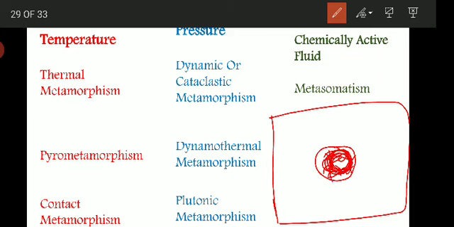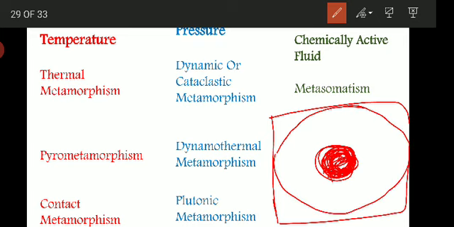Igneous intrusion means the magma has intruded into this part, and the surrounding rock shows the metamorphic effect, and this portion which is not in contact with the magmatic intrusion consists of unmetamorphosed rocks.